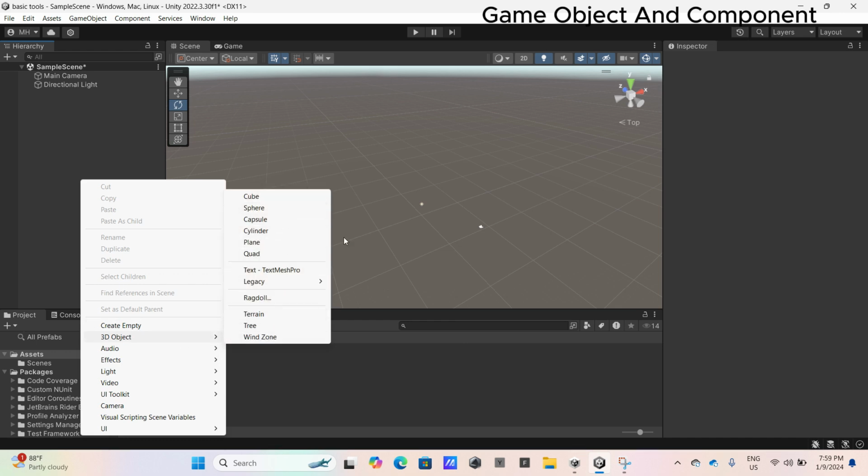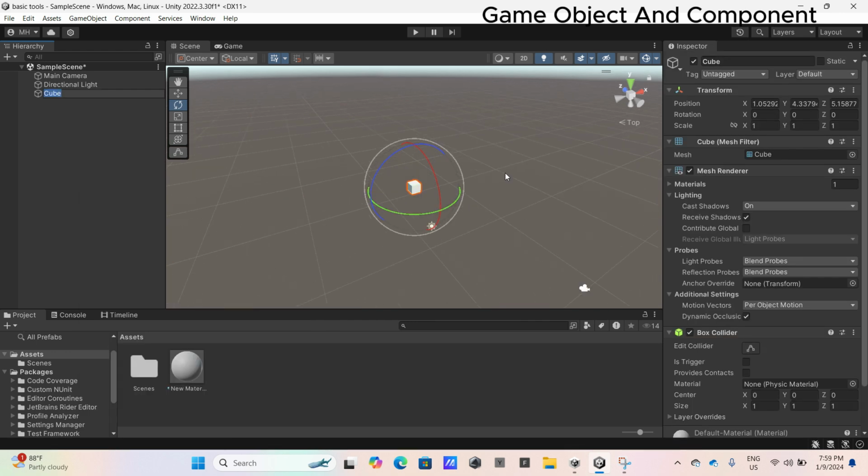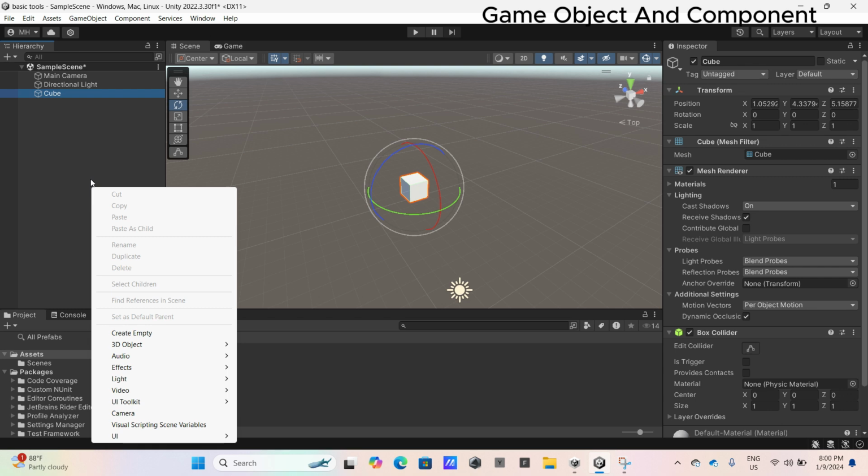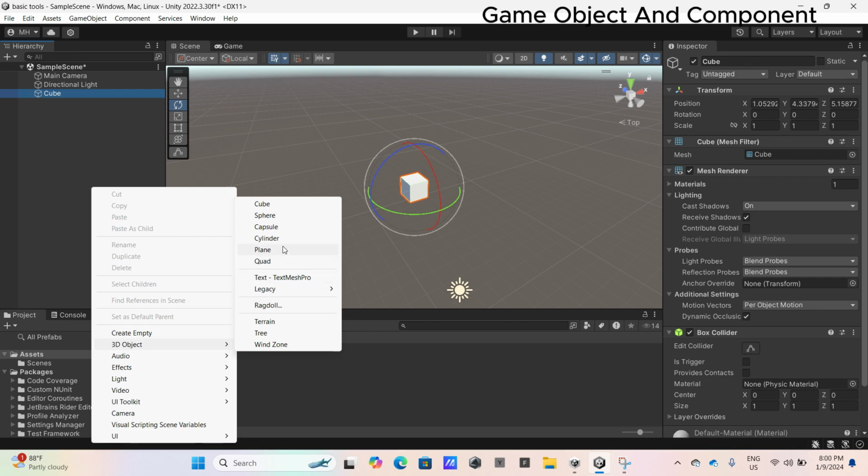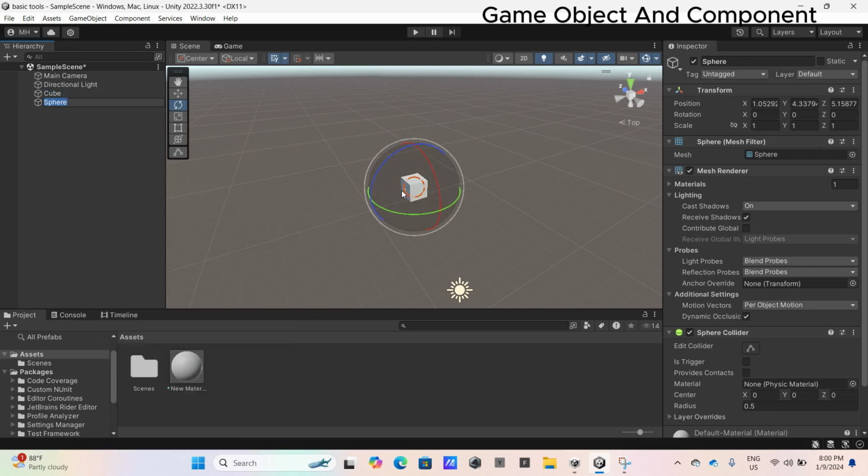You will see a cube, sphere, capsule, cylinder, plane, or quad, or anything like terrain, tree, wind zone. For example, we choose cube, and it will come with a cube. You can choose anything else, like sphere, and it will come out as a sphere.